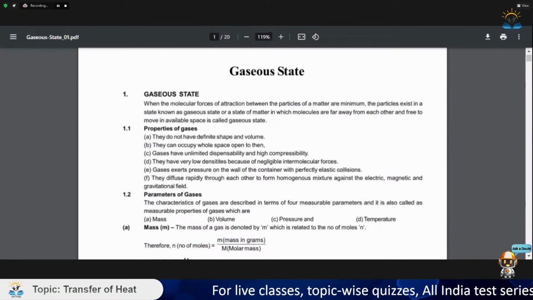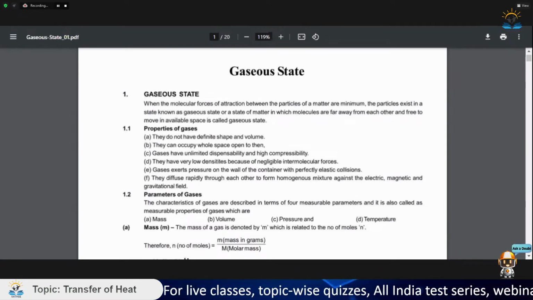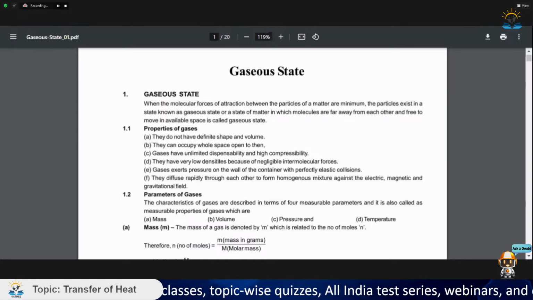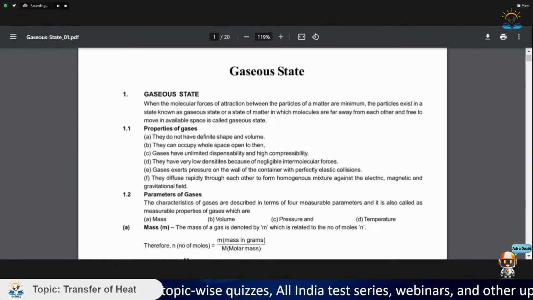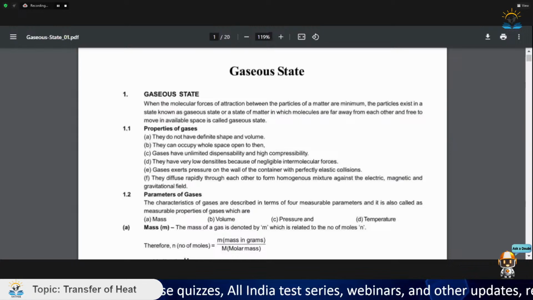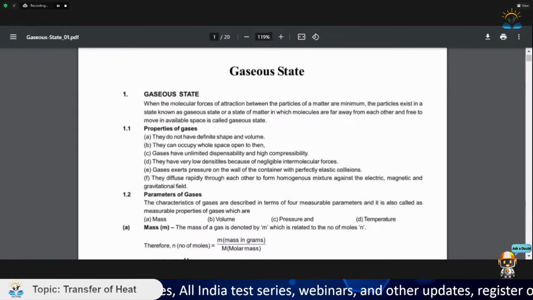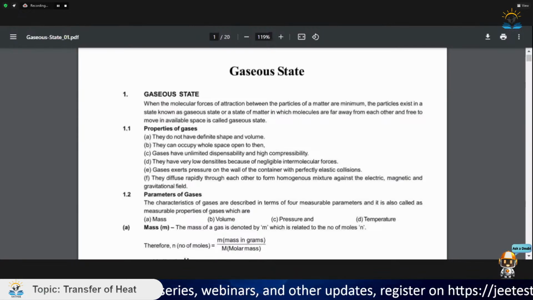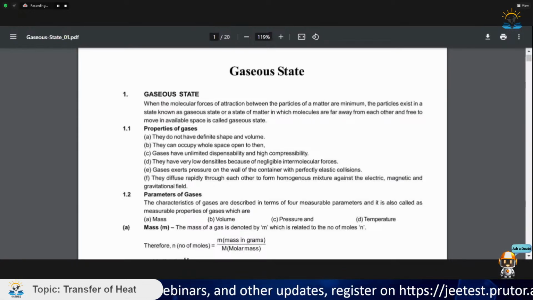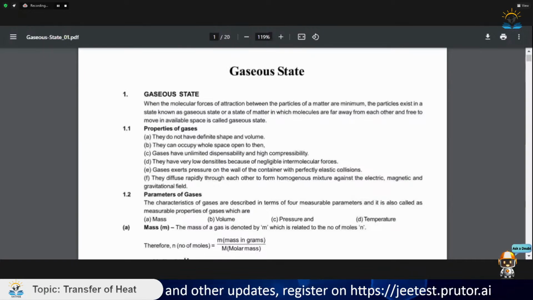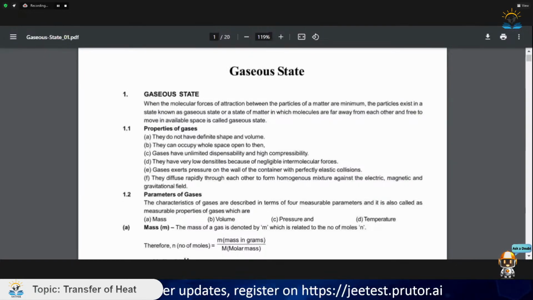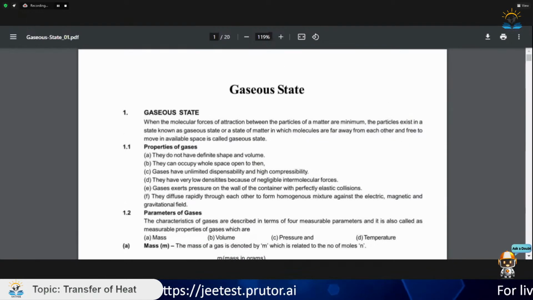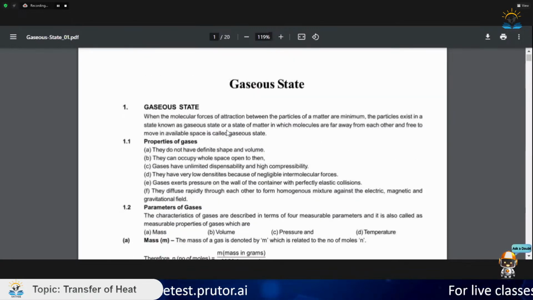Hello everyone. So today we will be covering some basic physics topics related to heat transfer, gaseous state, kinetic theory of gases, and a little bit part of thermodynamics. These are some related topics and we would be covering these, and with the theory I will also be taking some questions to clear the concepts about what their applications are and how questions are made from these topics in JEE examination. So first of all, let us see something in gaseous state.